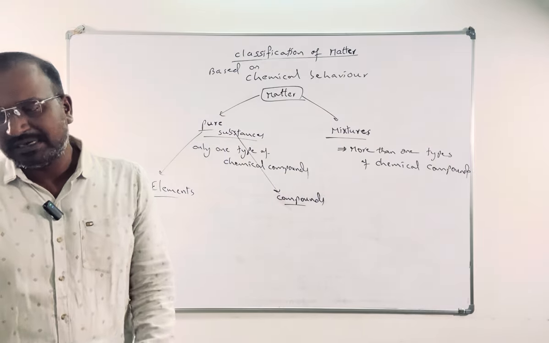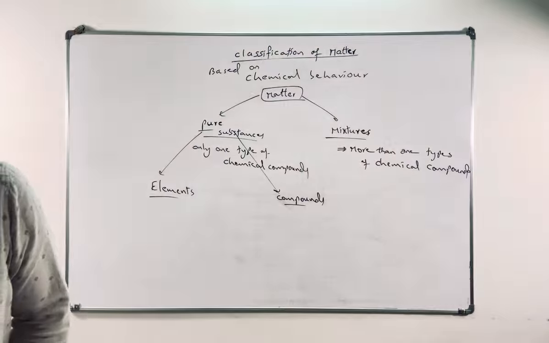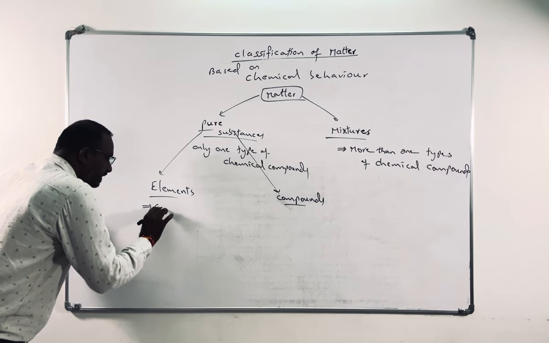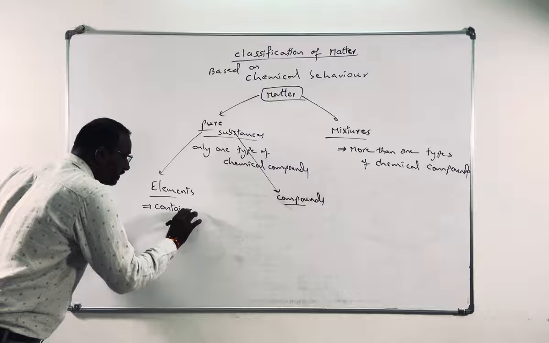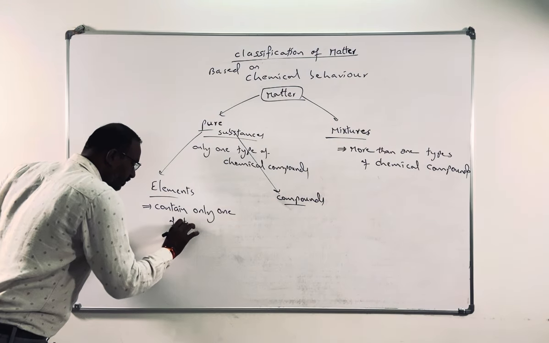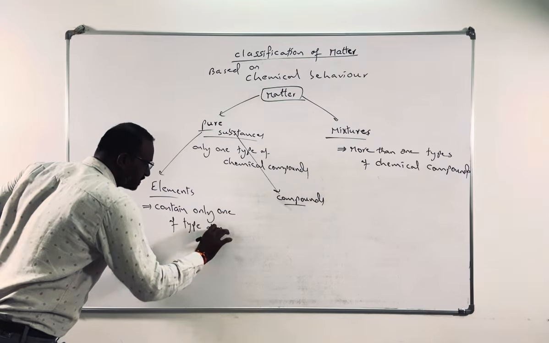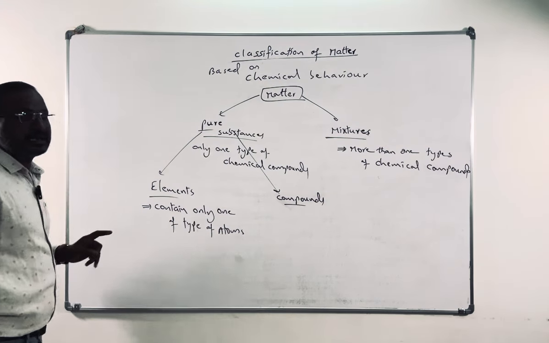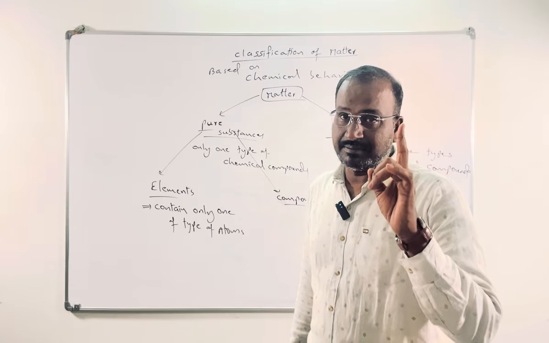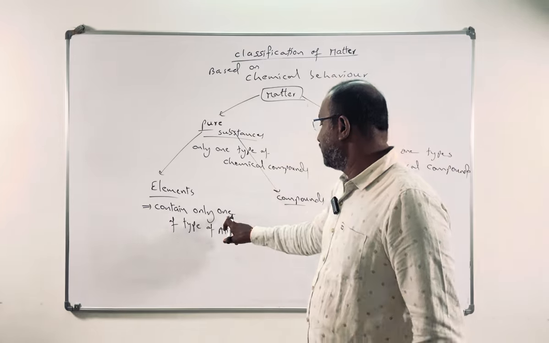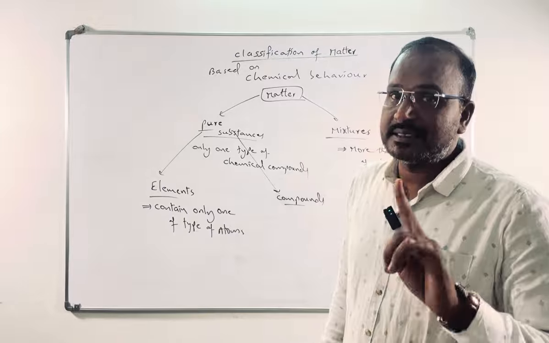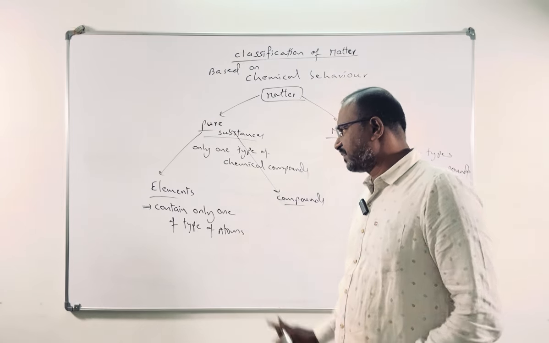What is the difference between elements and compounds? Elements contain only one type of atoms. The matter which contains only one type of atoms is called an element. Singular element, only one type of atoms.